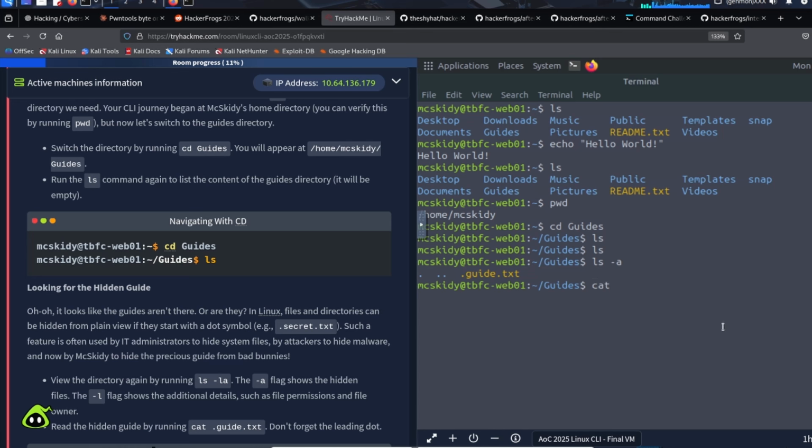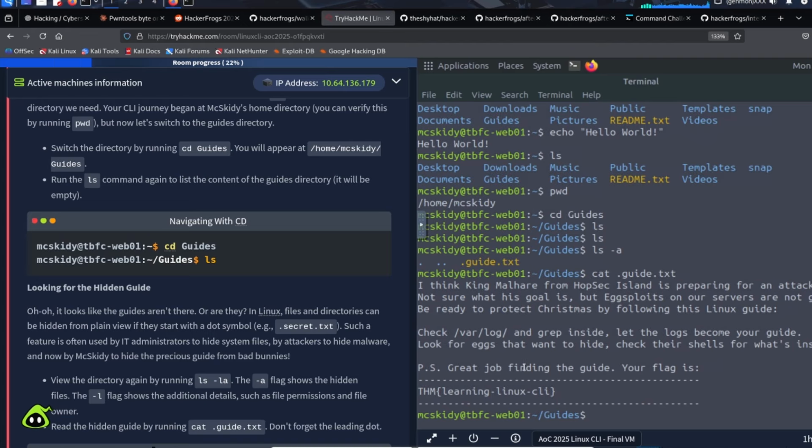We can do that with the cat command. So anytime we want to read a file inside of Linux, we can type in the word cat and then space, and then the name of the file we want to read. So cat space .guide.txt. Okay, and we get this message here.